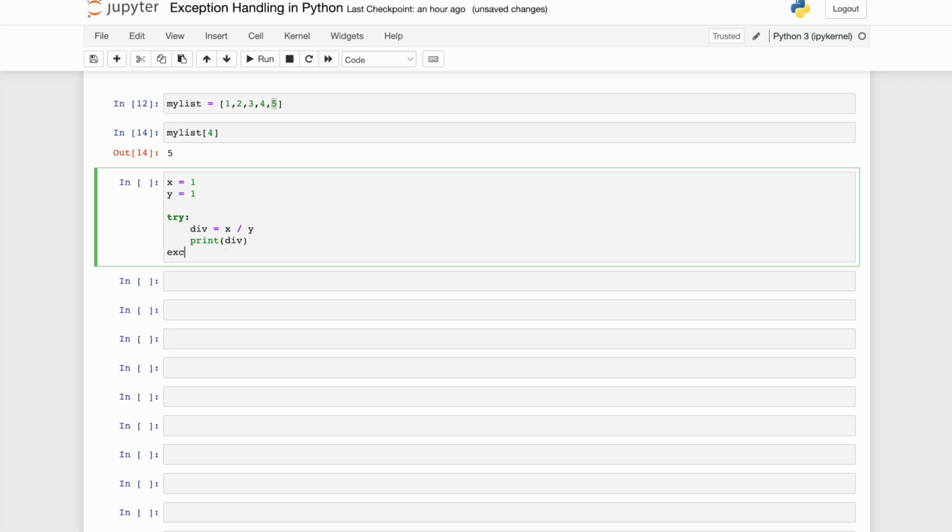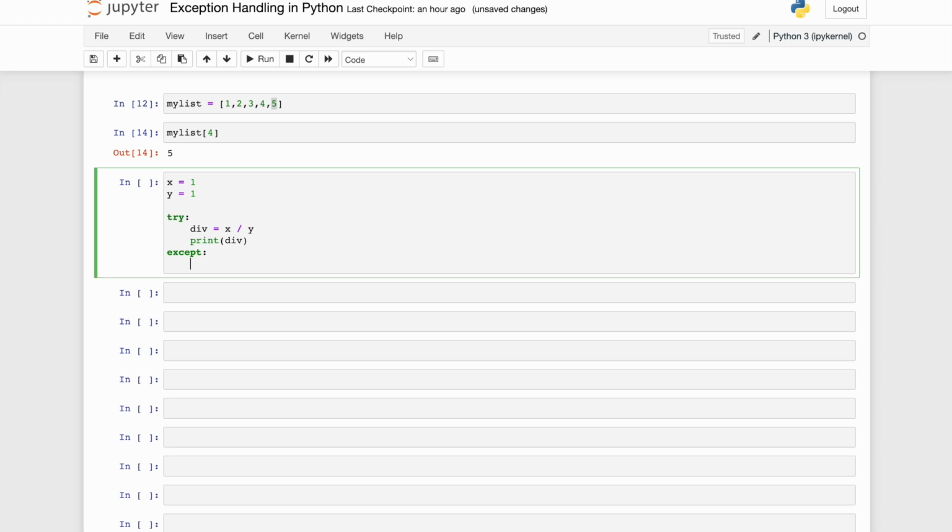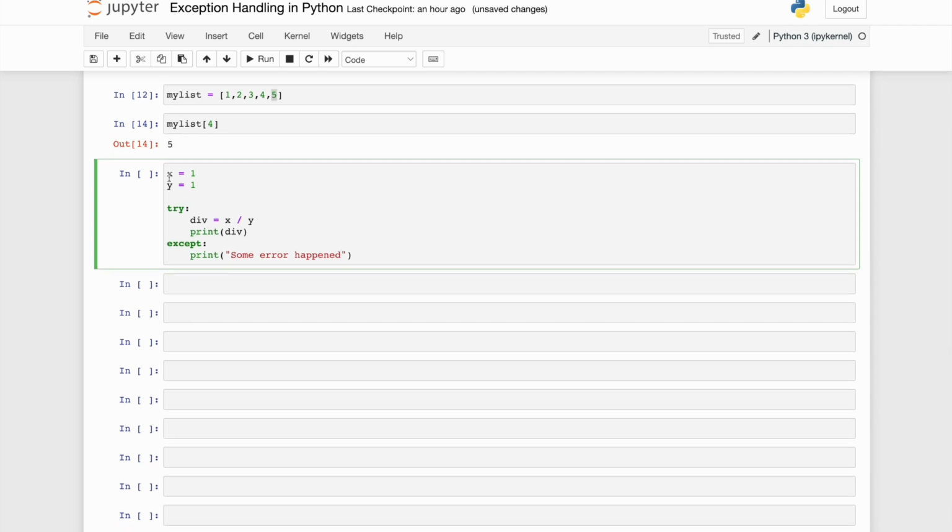And finally, I'm writing an except block over here, and I'm saying that if there is an error, I will print some error happened. Clear? So there were 2 integer variables which I have defined. I'm dividing them and printing the result. In case there is any error inside this block, the execution logic will proceed to the except block.